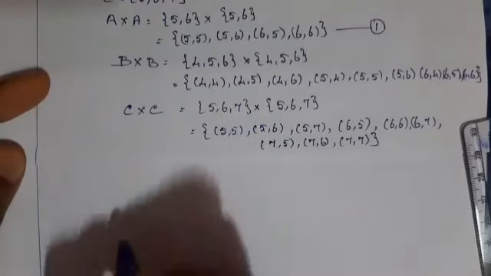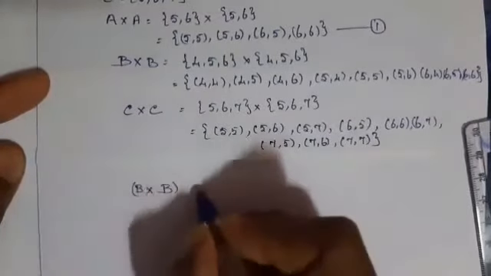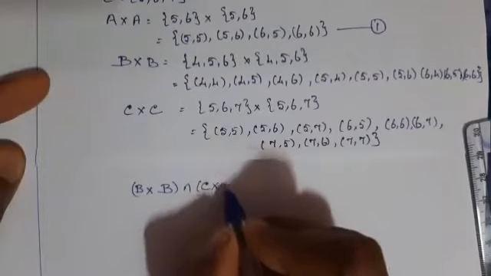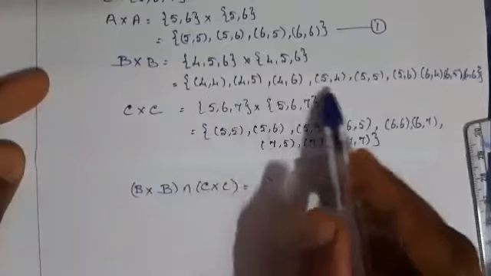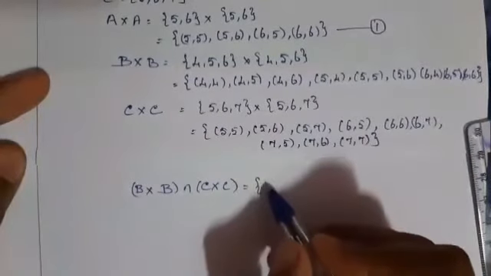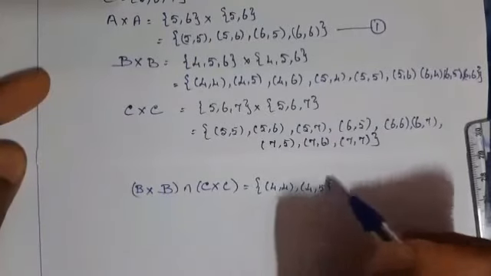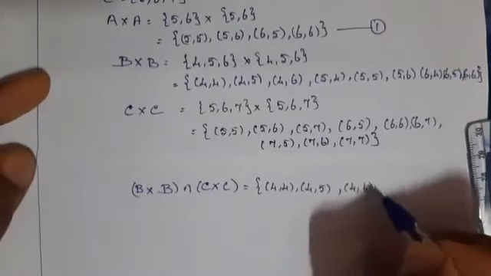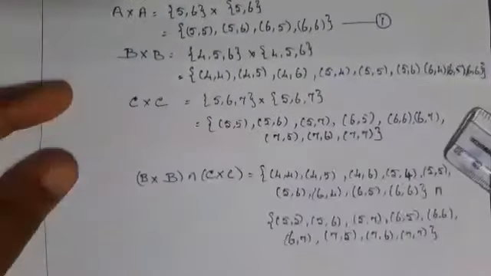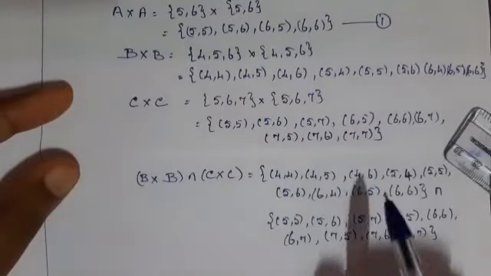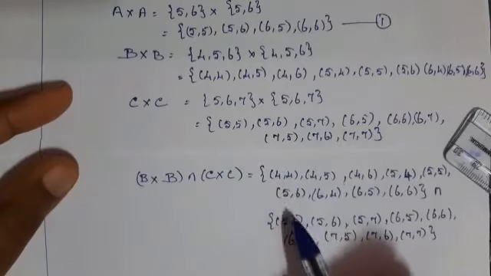Now find the intersection of B cross B and C cross C. Write all the elements here. To find the intersection of these two sets, check all the ordered pairs which are present in this and this.